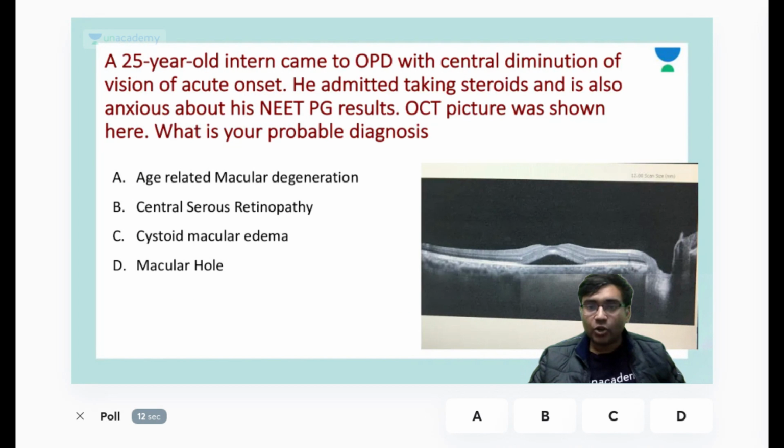Okay, a 25-year-old patient came to the OPD with central diminution of vision. What is the diagnosis here? So I am doing a fast revision of the questions that we have done, so those students who joined late can also have an idea. Dull reflex. Check, blunt means dull reflex. So this patient is having a central serous retinopathy. Okay, you are seeing a foveal detachment here.